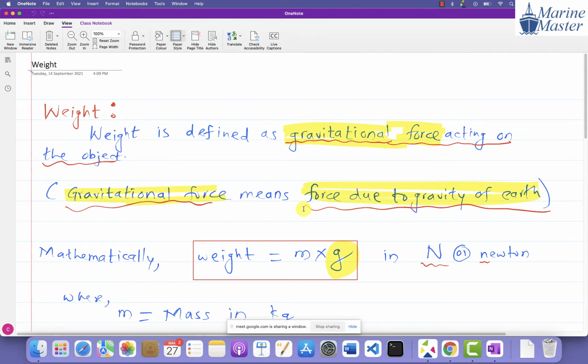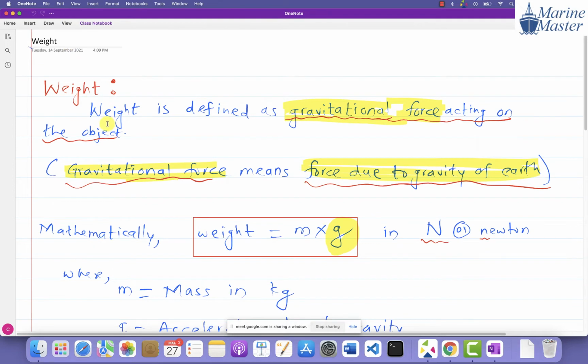Give the next heading, weight. Now, what is meant by weight? Try to see the scenario. Weight is defined as gravitational force acting on the object, which means force due to gravity.